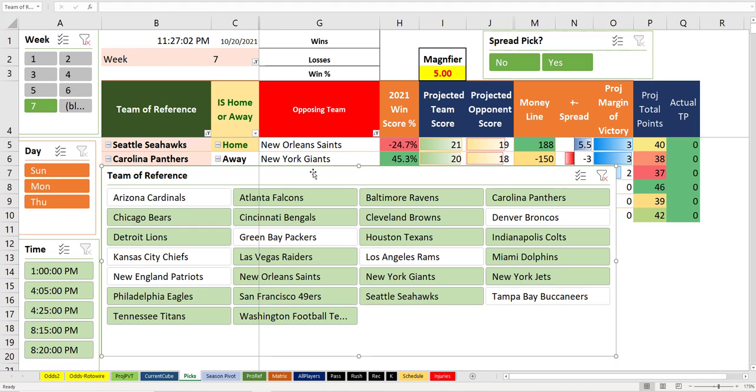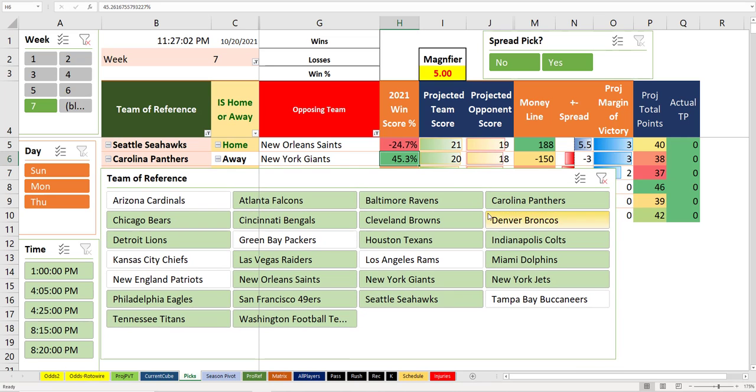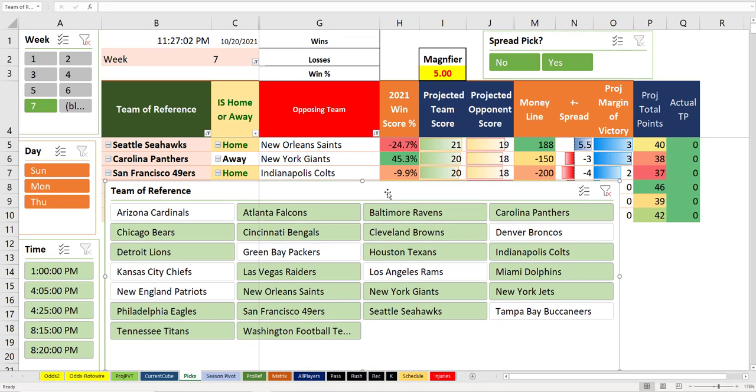Now, as I refresh stats, I think we had the Giants beating Carolina previously. Now it's back to something that's more reasonable. Win strength of 45% for Carolina. Carolina wins this game. McCaffrey is still out, but boy, are the Giants a really bad team. And I'd be surprised if they can beat Carolina. So even that minus 150 there, you can see that it can't cover the 3 points or barely wants to cover the 3 points, but it's Carolina to win. That's a reasonable pick there.